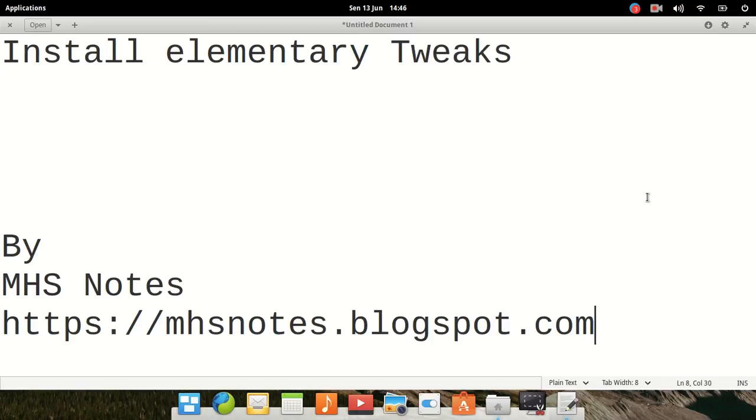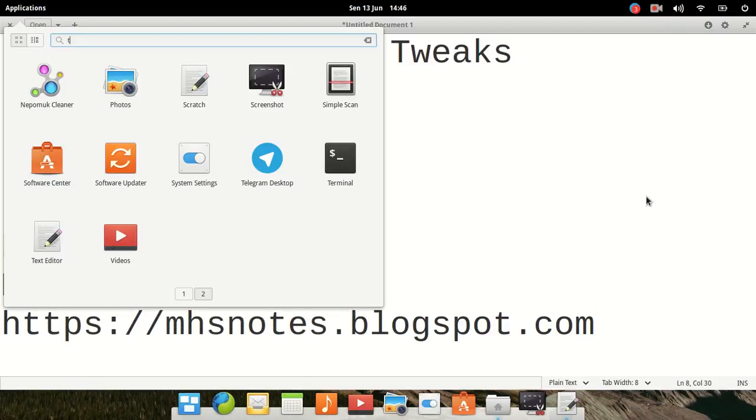In this video, I want to provide a tutorial about how to install elementary tweaks in elementary OS. Okay, so first is open your terminal.